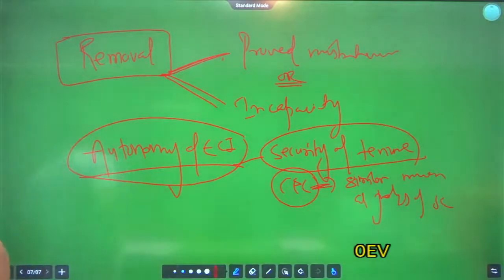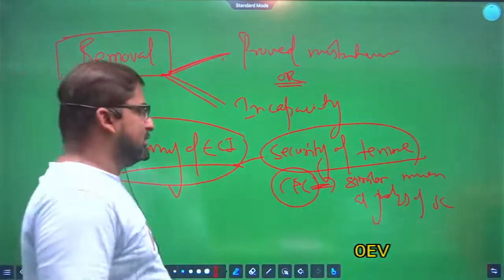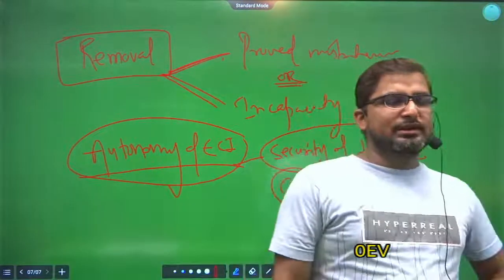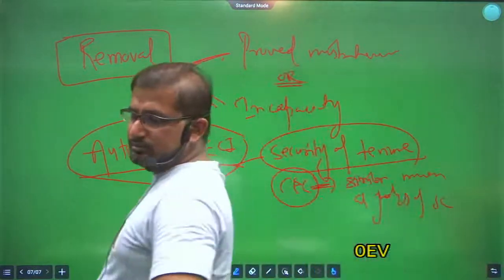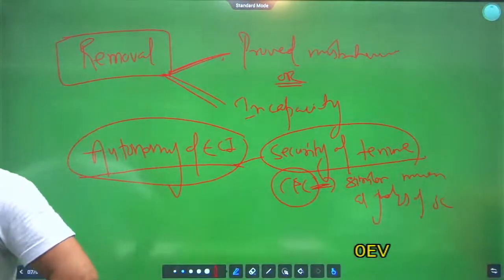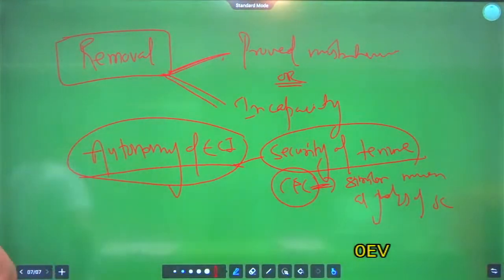Clear? Second, his service conditions cannot be varied. Clear?